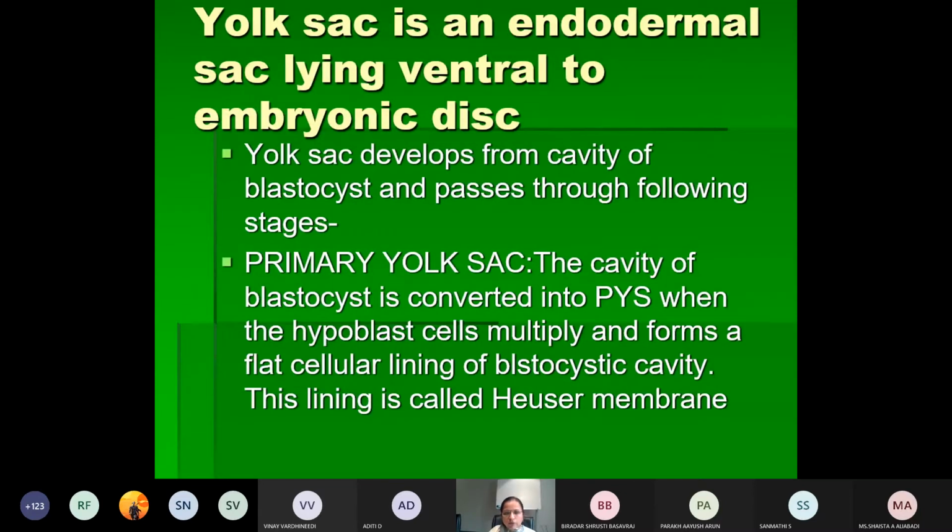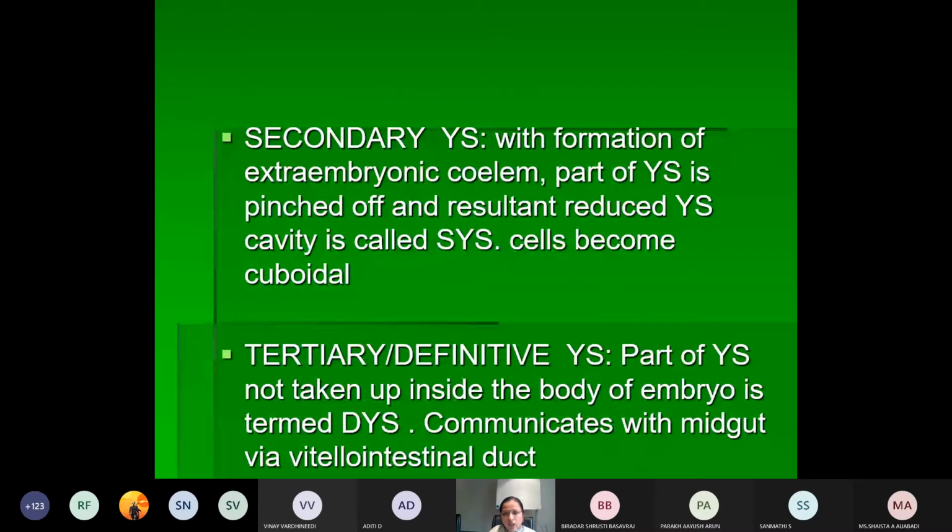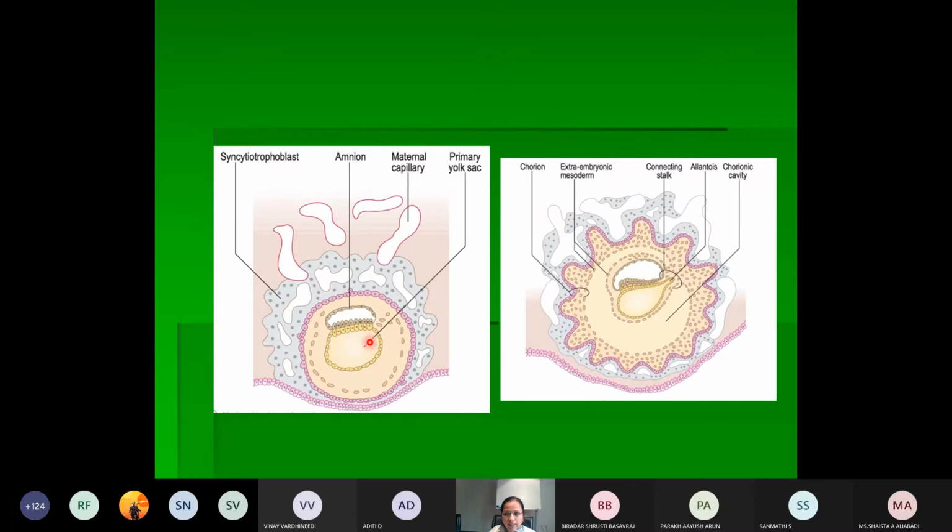That is called the primary yolk sac. So what will be the secondary yolk sac? With the formation of the extraembryonic coelom, in the surrounding extraembryonic mesoderm numerous lacunar spaces will appear. These will be converted into a cavity which is called the extraembryonic coelom. With the formation of this extraembryonic coelom, part of the yolk sac will be pinched off, and whatever reduced yolk sac is left is called the secondary yolk sac, and here the cells will become cuboidal.